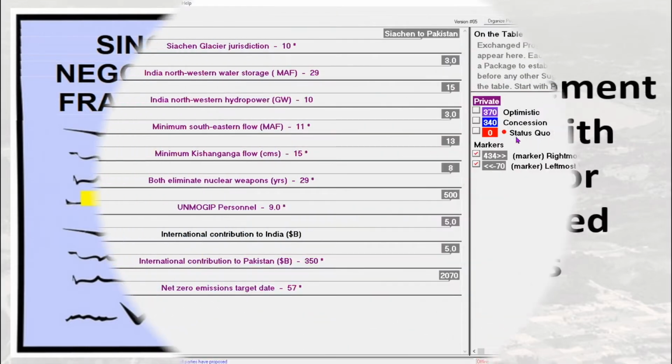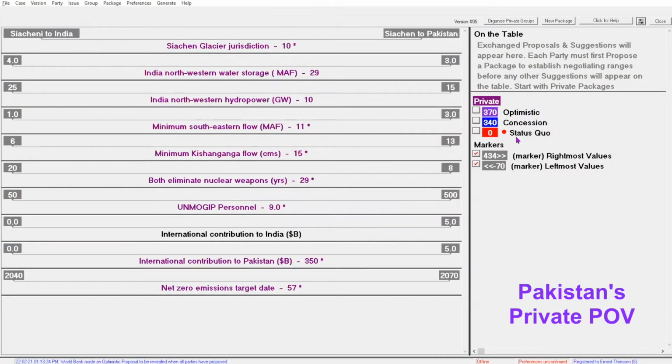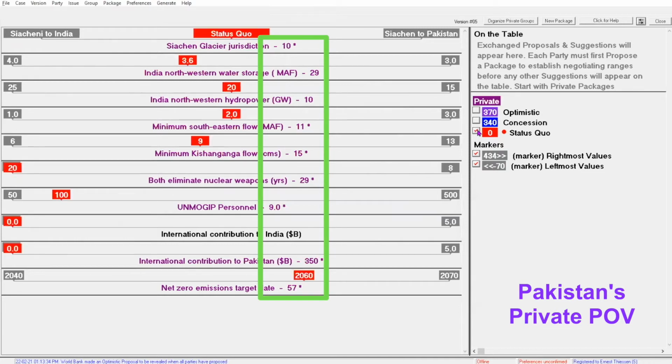This is Pakistan's private point of view within Smartsettle Infinity. What Pakistan prefers on each issue is on the right-hand side. Pakistan has created some private reference packages. These packages have ratings that are determined by the relative importances and satisfaction functions assigned to the issues.